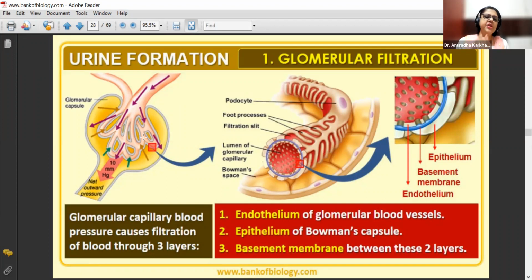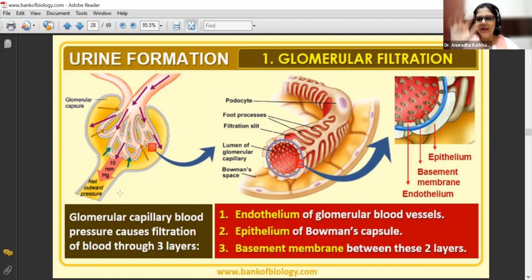Samjha hai? Chal. Now you can see over here, the arrows are being brought down in the first diagram. Arrows नीचे आ रहे. Arrows नीचे आएंगे तो फिर क्या होगा देखो, 10 mm Hg प्रेशर से नेट आउटवर्ड प्रेशर बाहर निकल रहा है.